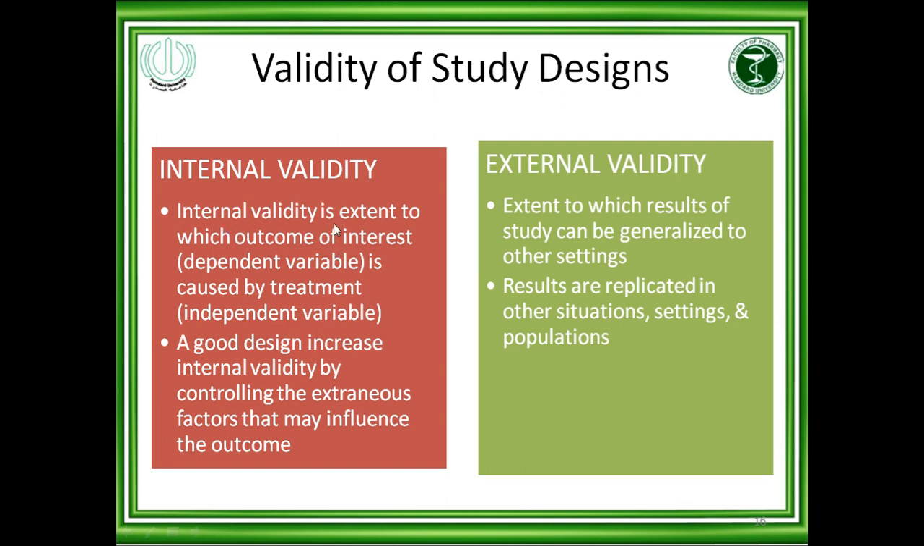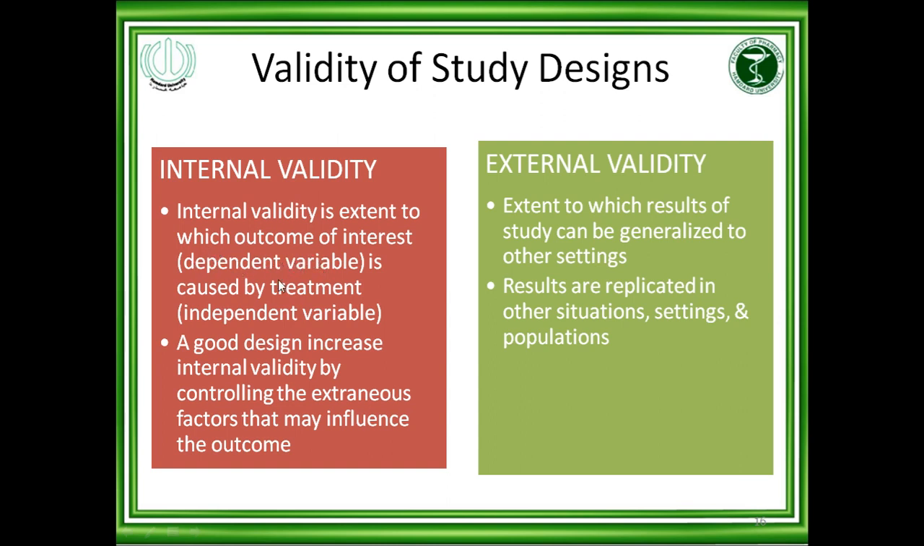What is internal validity? Internal validity is the extent to which the outcome of interest is caused by the treatment, and a good design increases internal validity by controlling the extraneous factors that may influence the outcome. Internal validity is telling you that the outcome of interest, the dependent variable, is caused by the treatment. For example, here the independent variable is the drug and the dependent variable is the antihypertensive effect. So we want to check that this independent variable, the drug, is reducing the dependent variable, meaning decreasing the blood pressure.